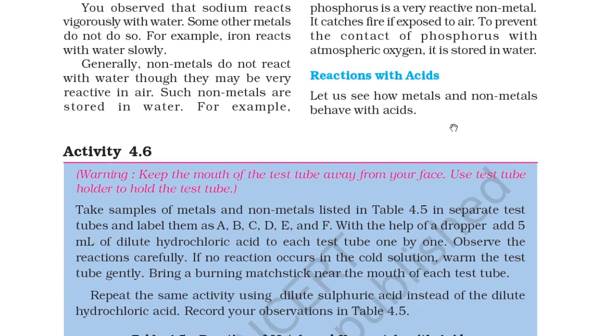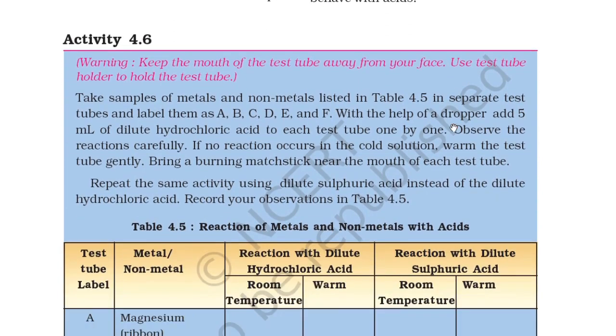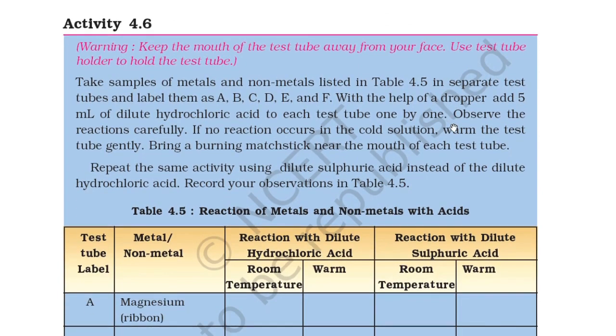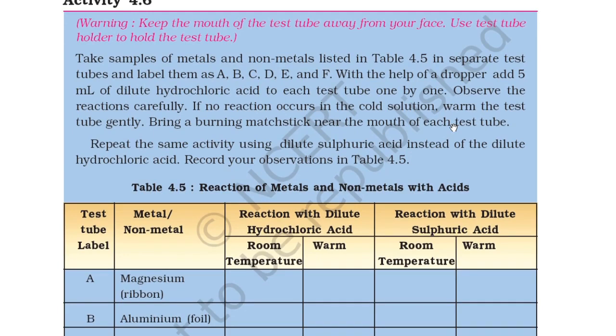Reaction with acid. Let us see how metals and non-metals behave with acid. Activity 4.6. Warning: keep the mouth of the test tube away from your face. Use a test tube holder to hold the test tube. Take samples of metals and non-metals listed in table 4.5 in separate test tubes and label them A, B, C, D, E, F. With the help of a dropper, add 5 ml of dilute hydrochloric acid to each test tube one by one.